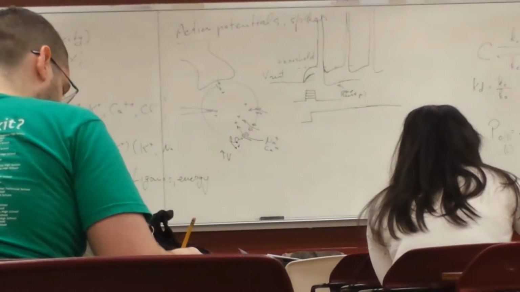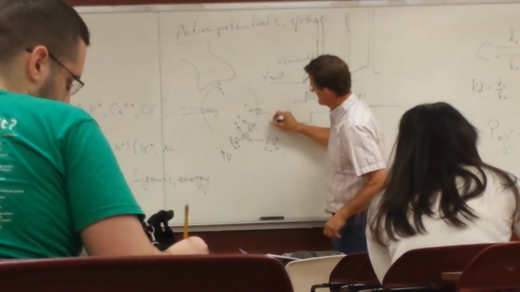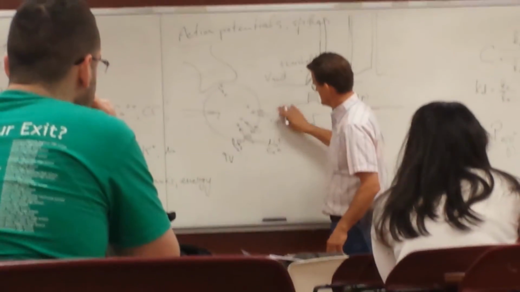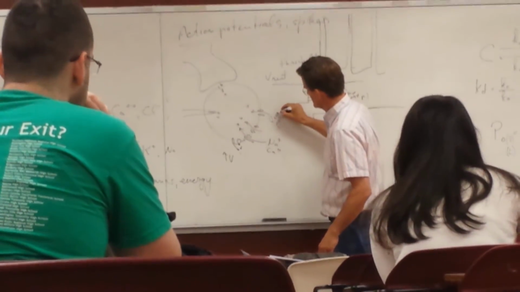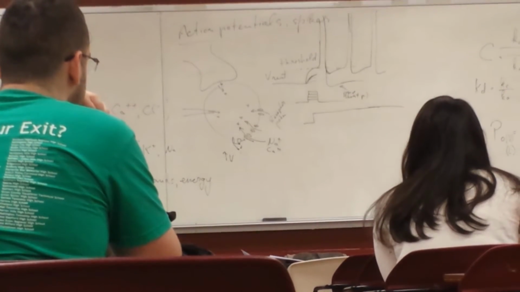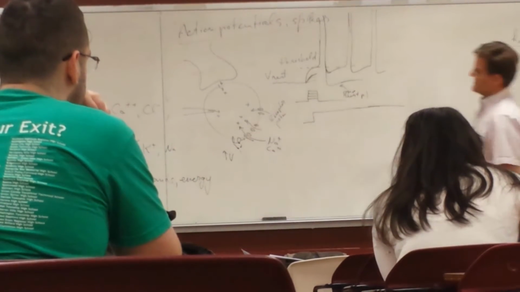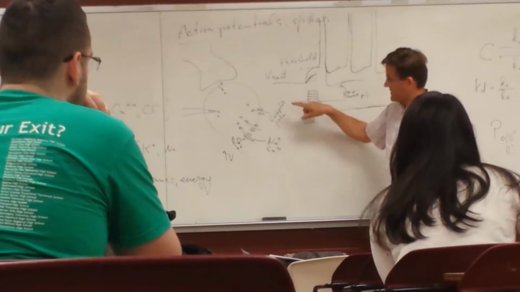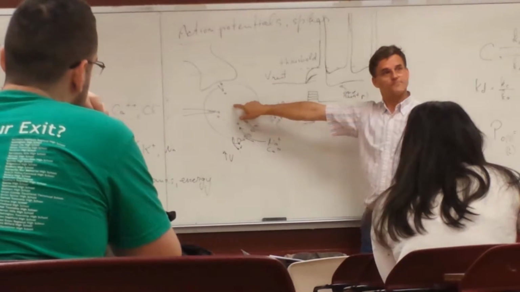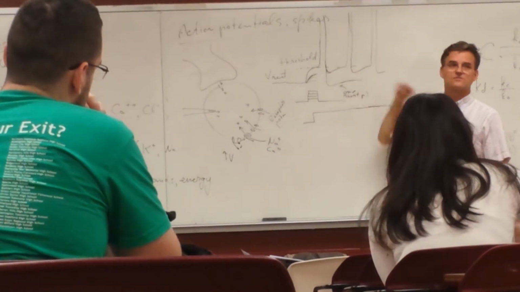So if the cell receives an input, let's say one of these mechanical inputs that I was talking about, a mechanical potential, a receptor potential. Let's say you're pressing against your skin for a long time, you feel it for a long time. What's happening there is that channels like these are opening up, positive charges are moving in, and keeping the voltage at a value that is close to this threshold.